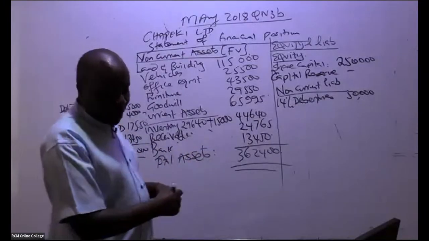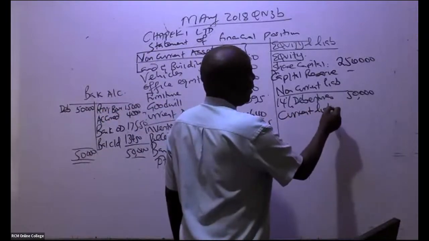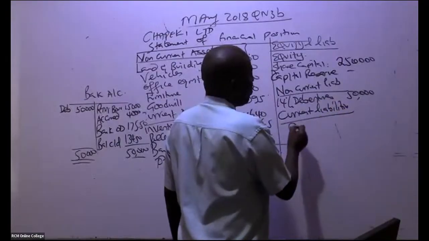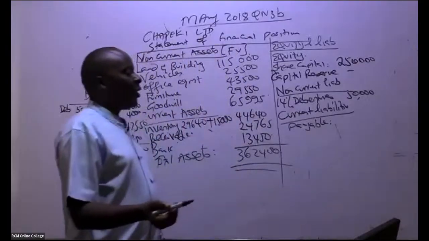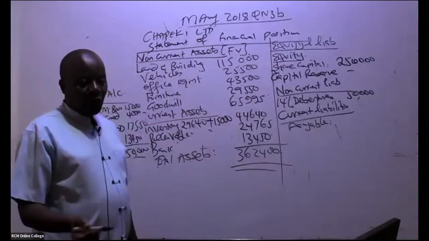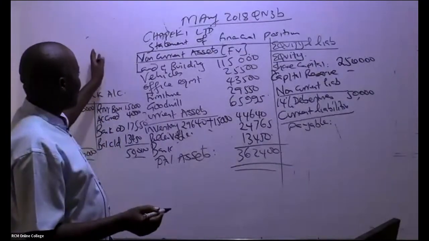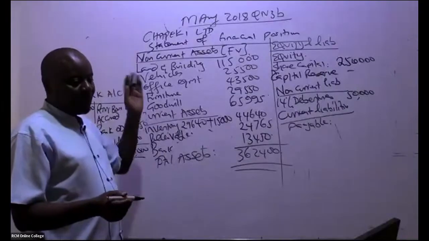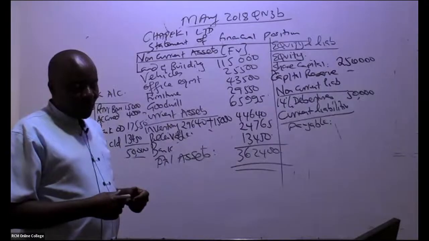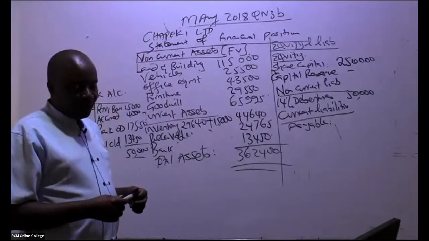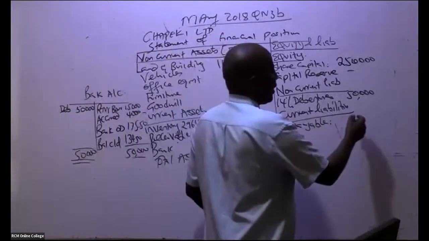And then we go to current liabilities. It's only the payable because remember, in this case here, the overdraft was paid. So it's only the accounts payable that we have already been able to do abracadabra in this business purchase account. Is there somebody who can be remembering the payable amount? 62,400. And that is it.